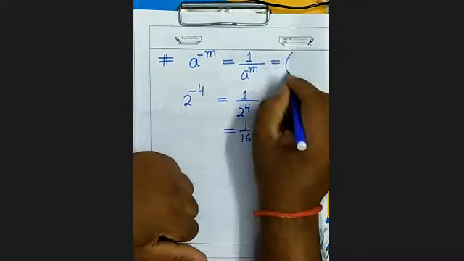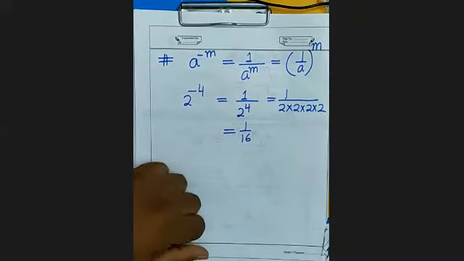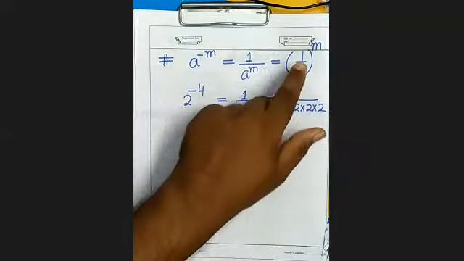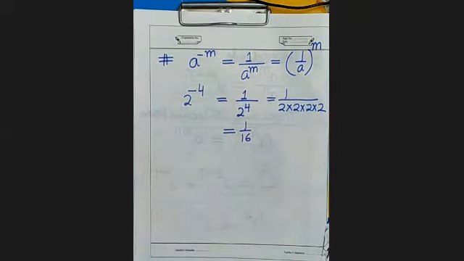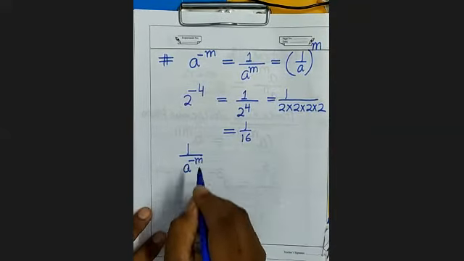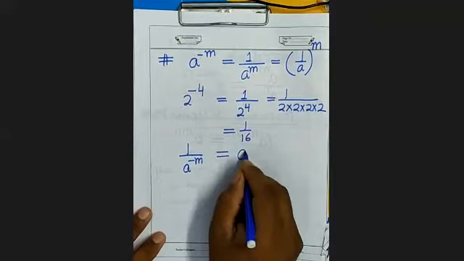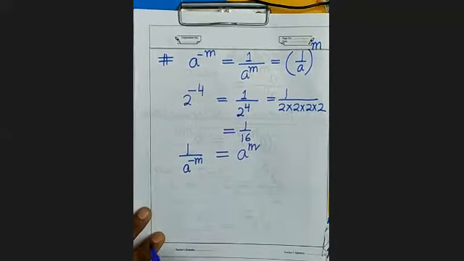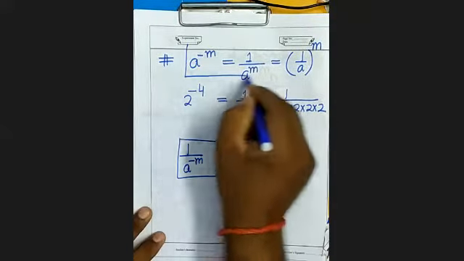Sometimes we write this way also. That is also correct. क्यों? क्योंकि 1 के ऊपर कुछ भी पावर रेज कर दें, वैल्यू 1 ही रहेगी. It will remain 1 only. You can see here 1 upon a to the power minus m. Denominator में negative power है. When you take it in numerator, this power will become positive. Power क्या हो जाएगी? Positive हो जाएगी. So we will remember this thing.